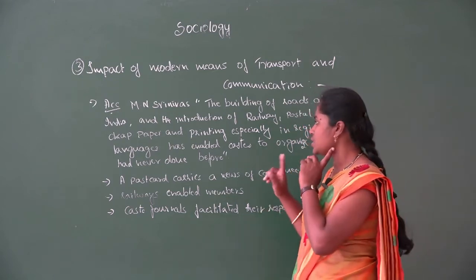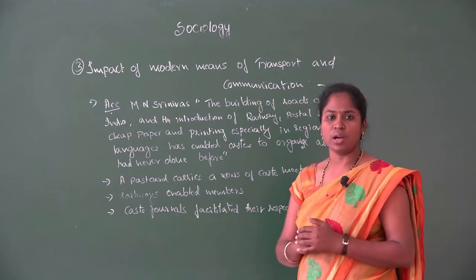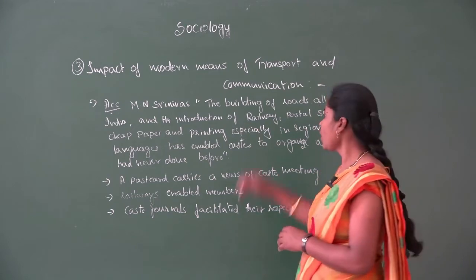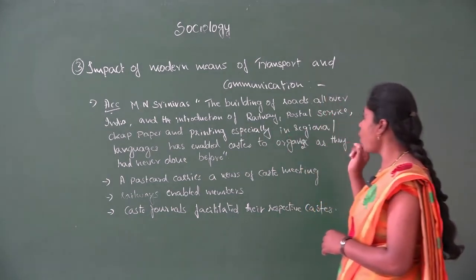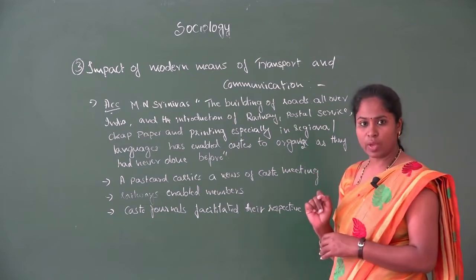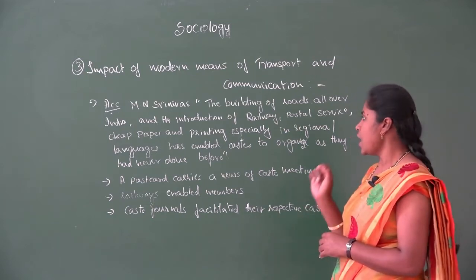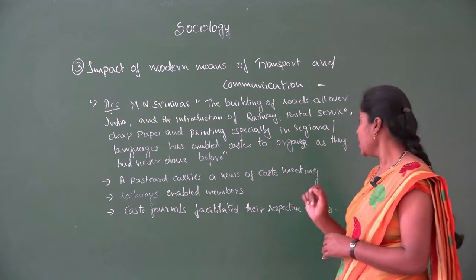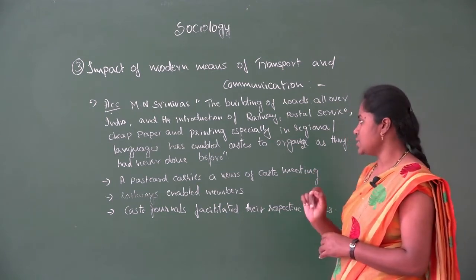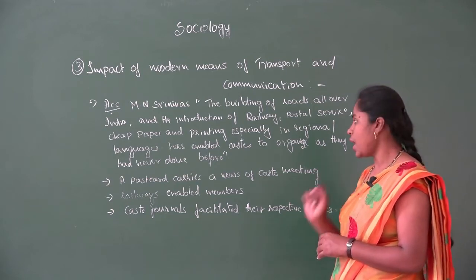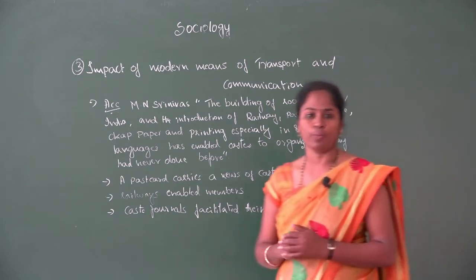Here M.N. Srinivas says like this: the building of roads all over India and the introduction of railway, postal services, cheap paper and printing, especially in regional languages, has enabled caste to organize as they had never done before.